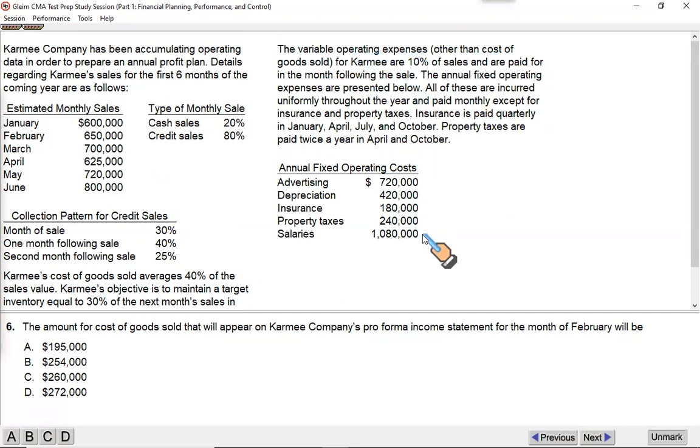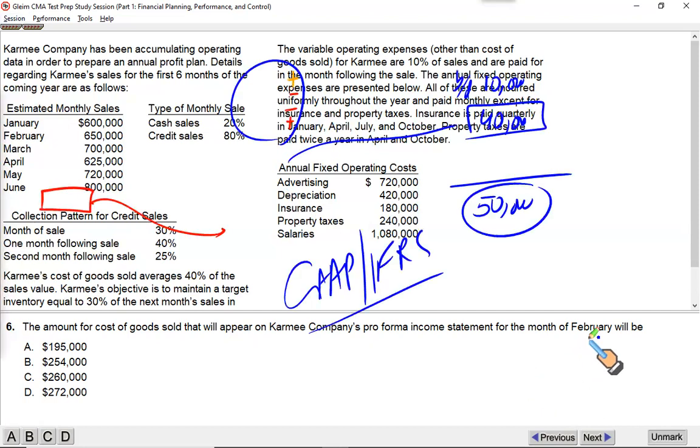See, once you read all this information and then you read the requirement, you will be surprised that you wasted a lot of time. That is the point I wanted to make. I just saved still some time for you. It is always recommended to read the requirements so you know exactly what do we need. The amount of cost of goods sold that will appear on Kermes company's pro forma income statement for the month of February. In other words, we just have to find out what is the cost of goods sold budget for February, just the cost of goods sold.